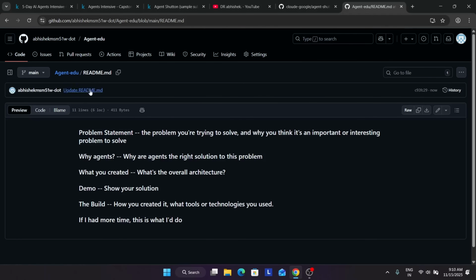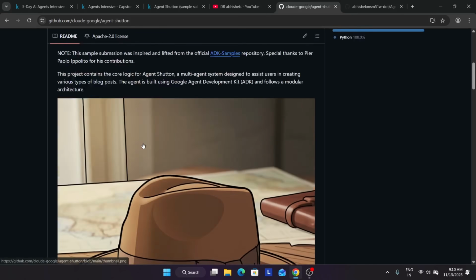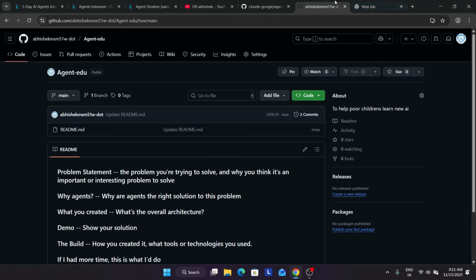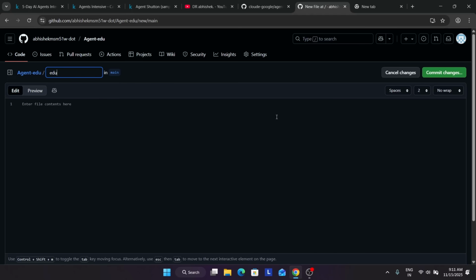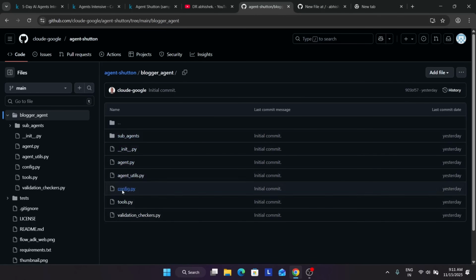Once you have done all these things, after that you have to add the code bases. Here you can see they have added the code bases. This is a blogger agent and we are building an education agent, so you can just type edu underscore agent and then submit the agent. Okay, like this you have to do. Here you have to add the file. You can see all these files are mentioned over here. Like this you have to upload all the files.